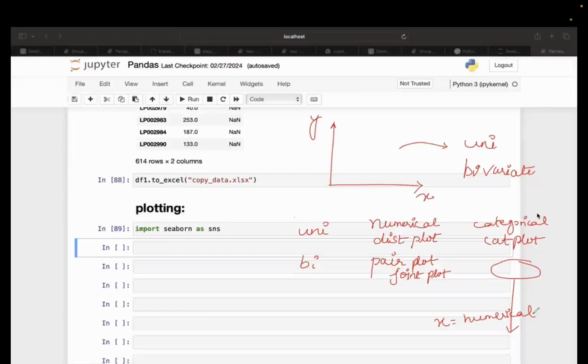Because both of them are string type of data. If I don't have numbers in my hand, how is graph creation possible? It is not. So for bivariate categorical type of data, we also create catplot, but here we select one numerical and one categorical type of data. Also, the type of graph which we are going to create here is called a box plot.